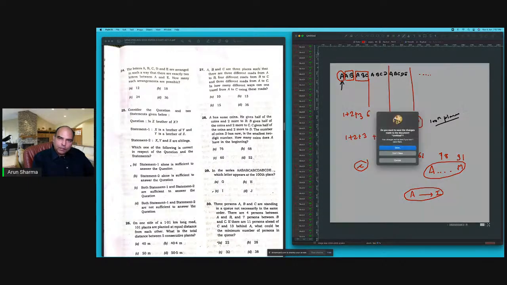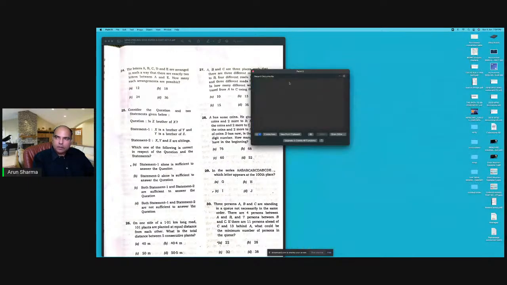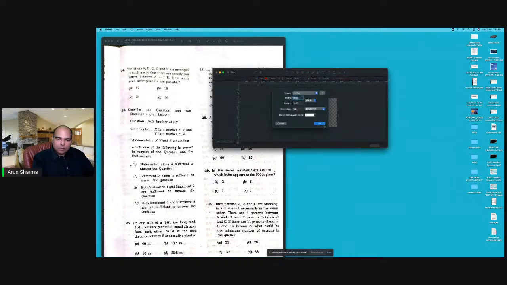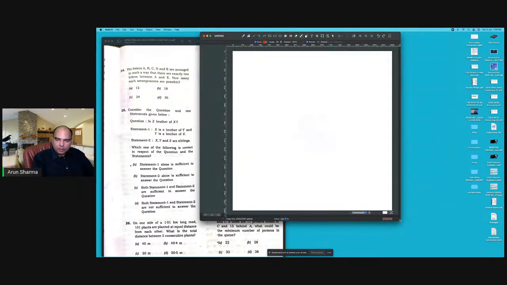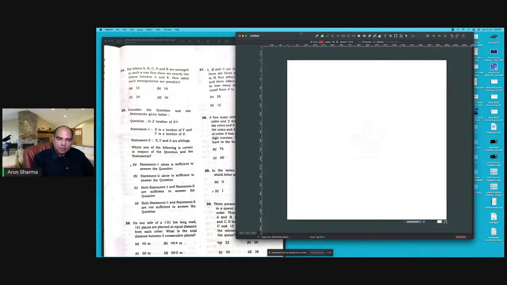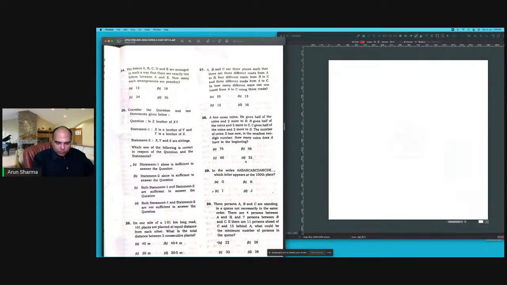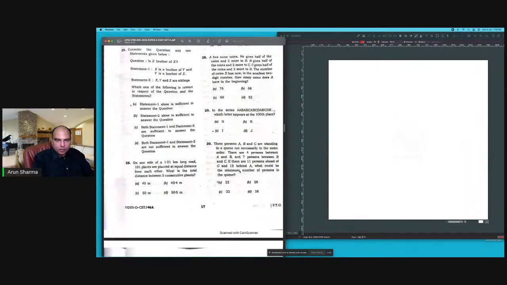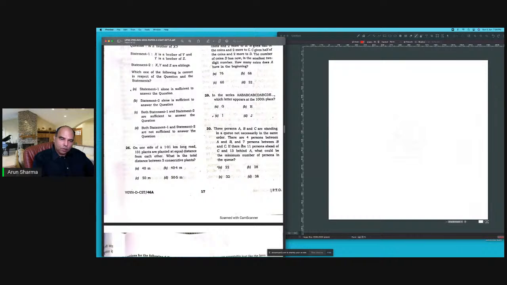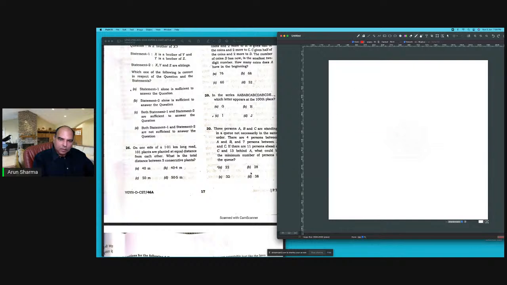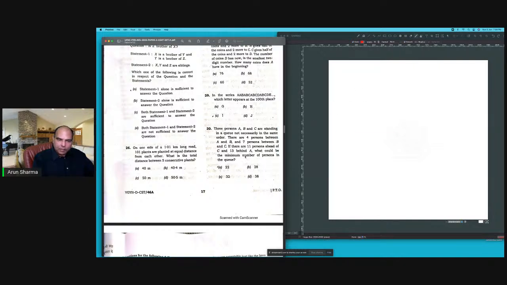Right. So let's look at question 30. 3 persons ABC standing in a queue, not in the same order. There are 4 persons between A and B, and 7 persons between B and C. If there are 11 persons ahead of C and 13 behind A, what would be the minimum number of persons in the queue?